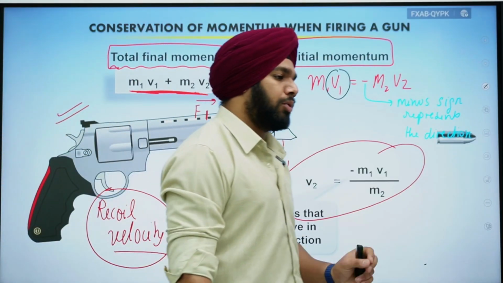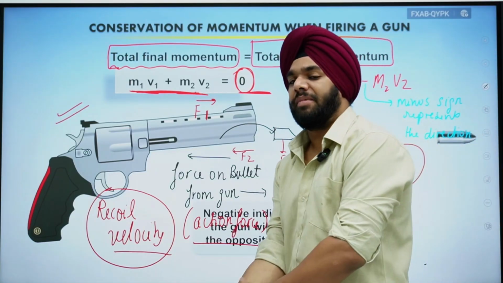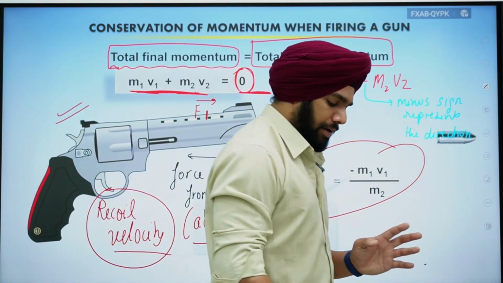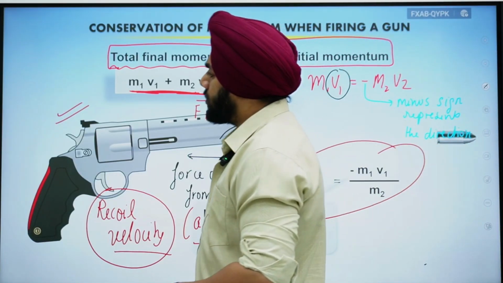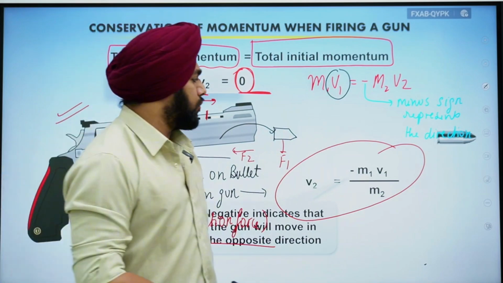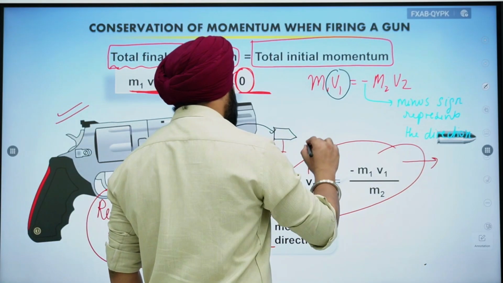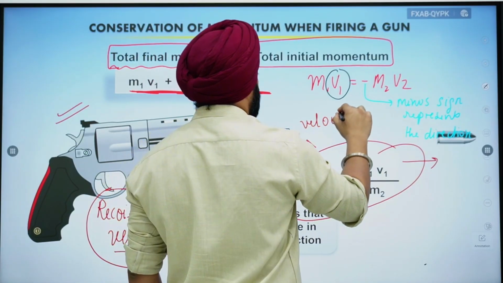Then this is the most important thing. Here the minus sign is not signifying anything like, okay, we have minus velocity. Minus velocity means it is taken in the opposite direction. Remember, this is what we discussed in the first chapter. Okay, so again there are so many questions in the NCERT related to this formula, where they always ask you either the velocity of the bullet or the recoil velocity.